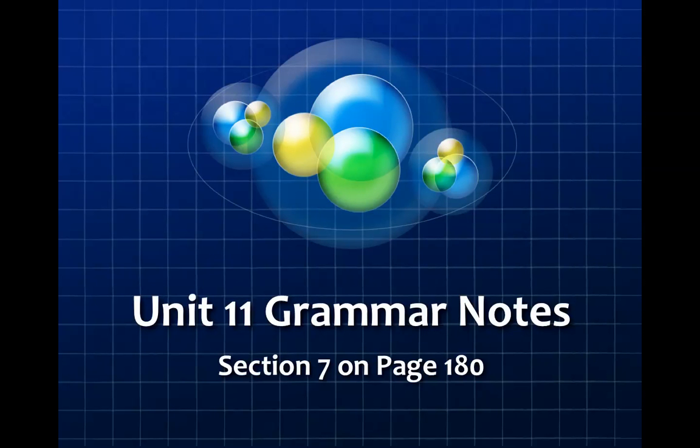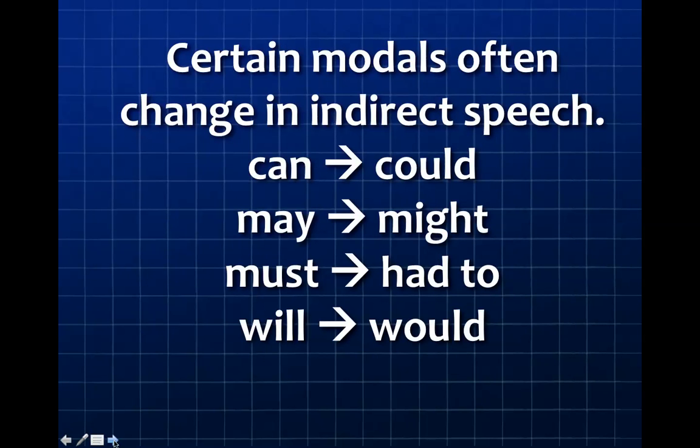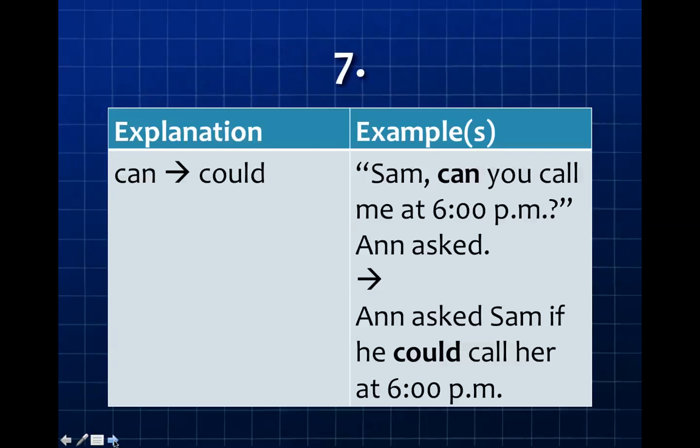Okay, this is section 7 on page 180. And this is about how some modals change in indirect speech. Can becomes could, may becomes might, must becomes had to, and will becomes would.